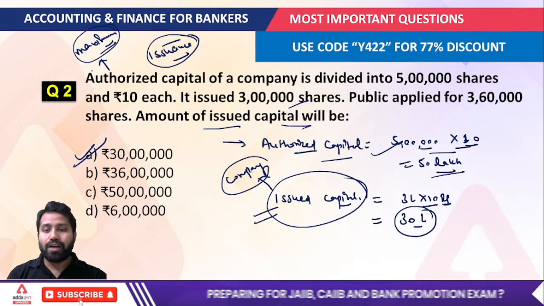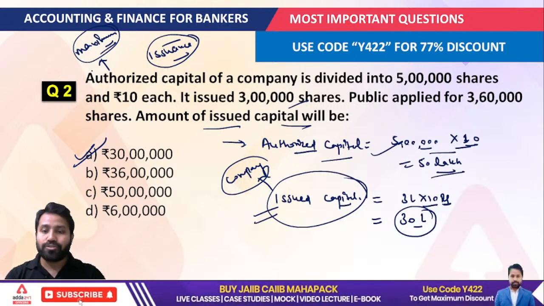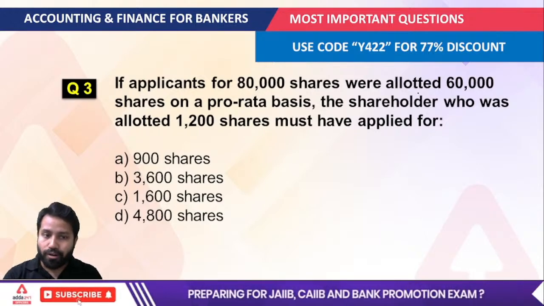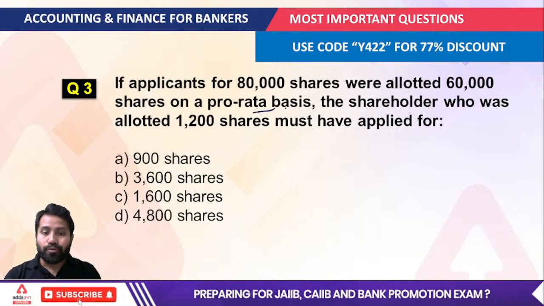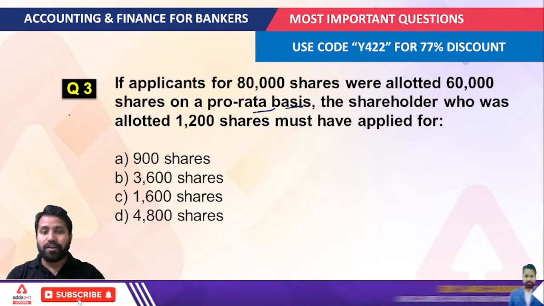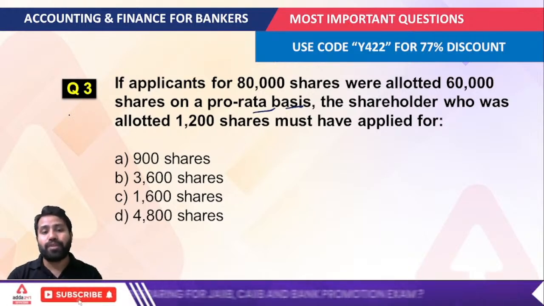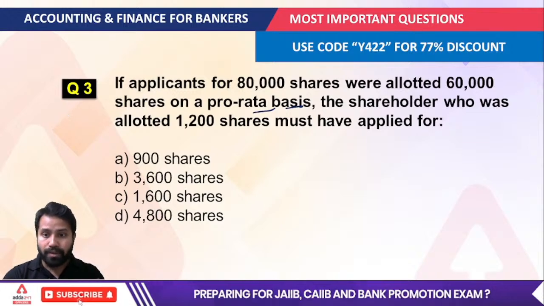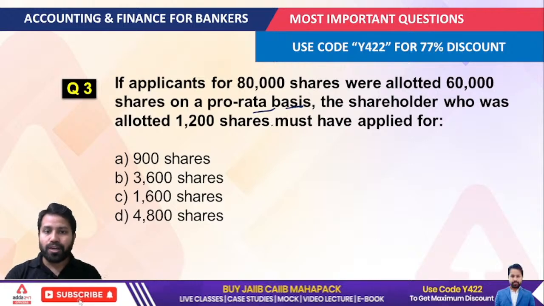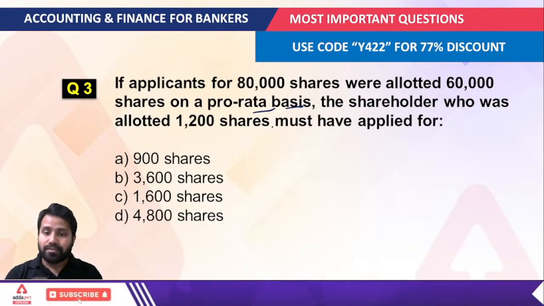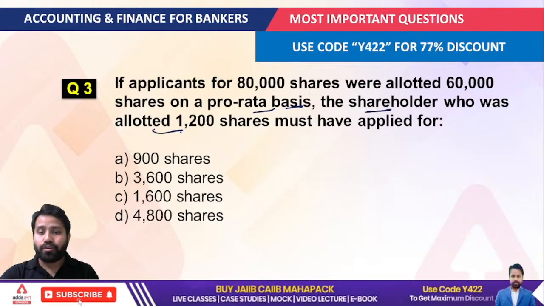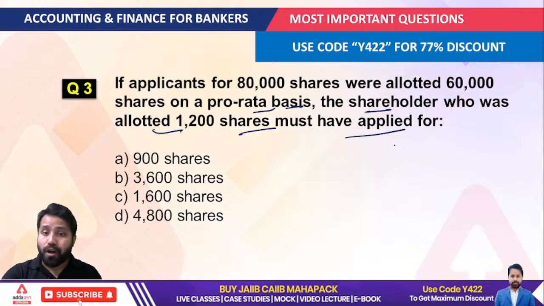Okay, so now the third question. If applicants for 80,000 shares were allotted 60,000 shares on a pro rata basis. Just understand here, whatever questions I am explaining, these are all very important from the exam point of view. Okay, just remember that. Now for the third question: if applicants for 80,000 shares were allotted 60,000 shares on a pro rata basis, the shareholder who was allotted 1200 shares must have applied for how many shares?